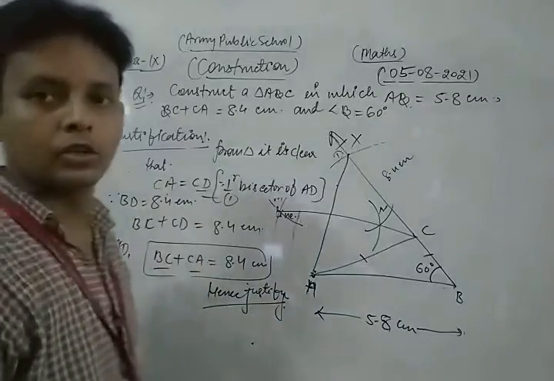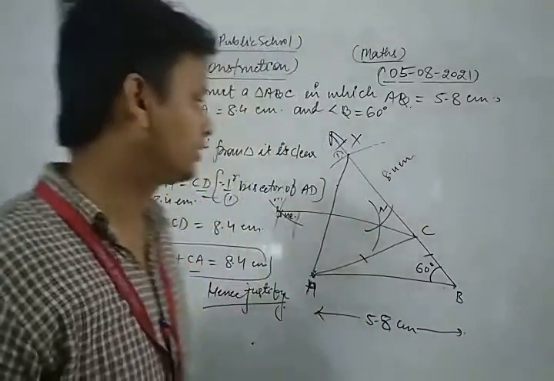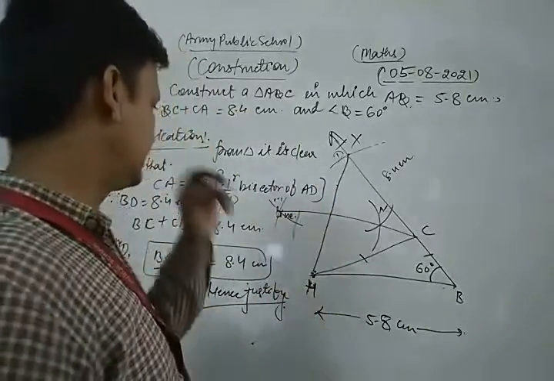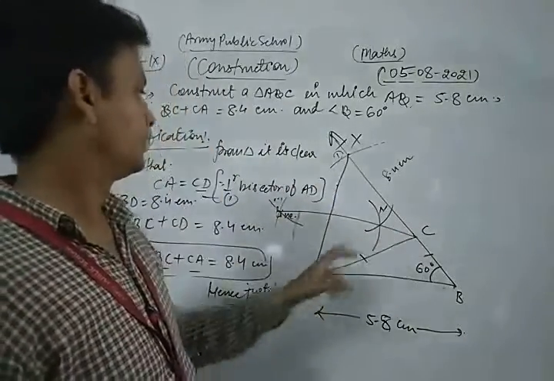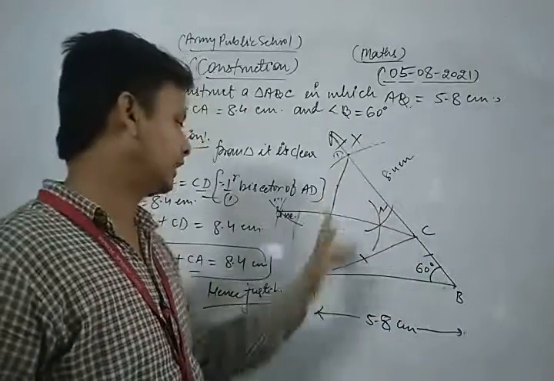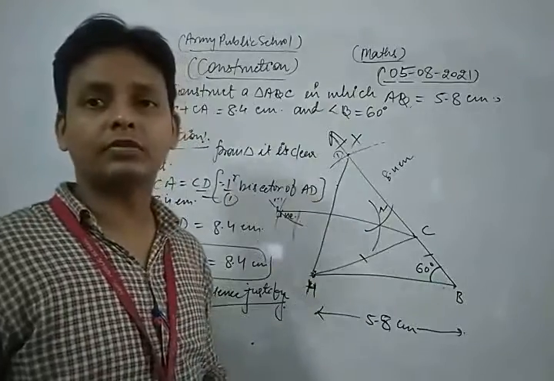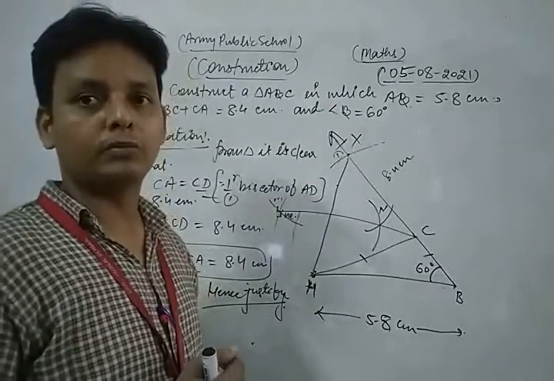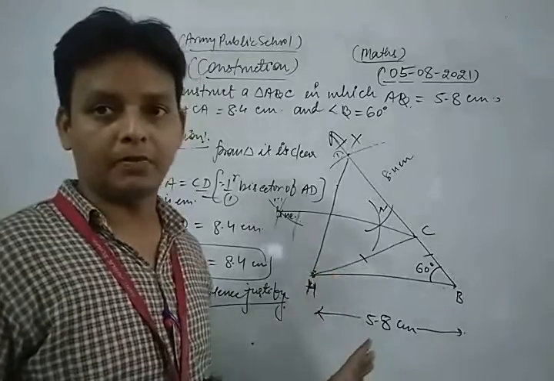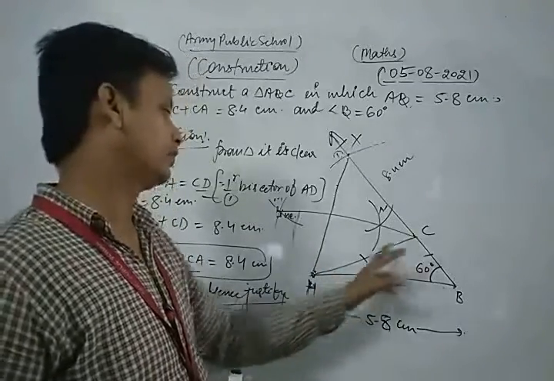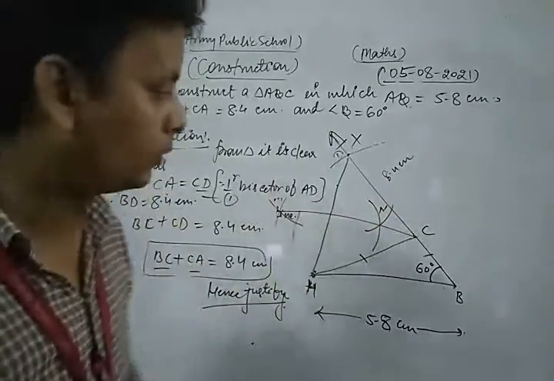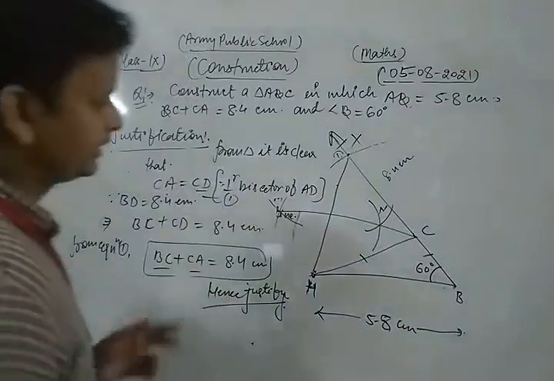So this is the process. Let's see once more. First of all, from the figure it is clear that CA is equal to CD, because C is on the perpendicular bisector of the line segment AD. Thus the distance of C from the two end points of the line segment AD is always the same, so we write CA is equal to CD.